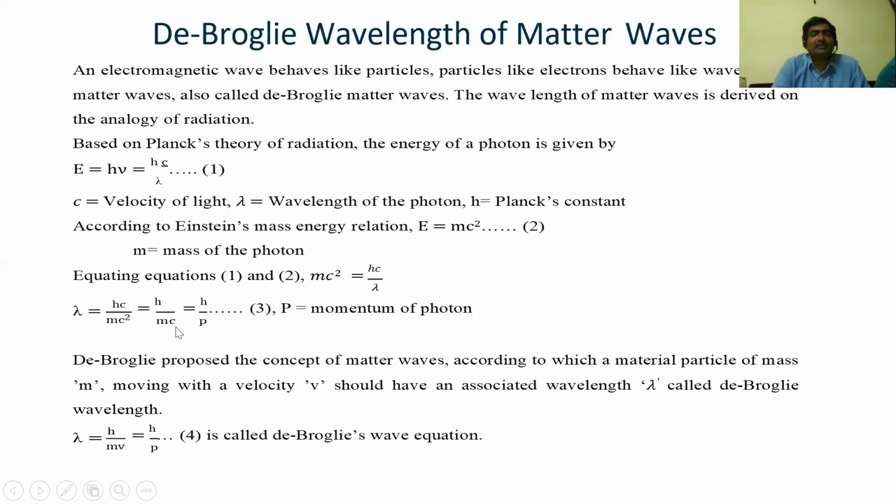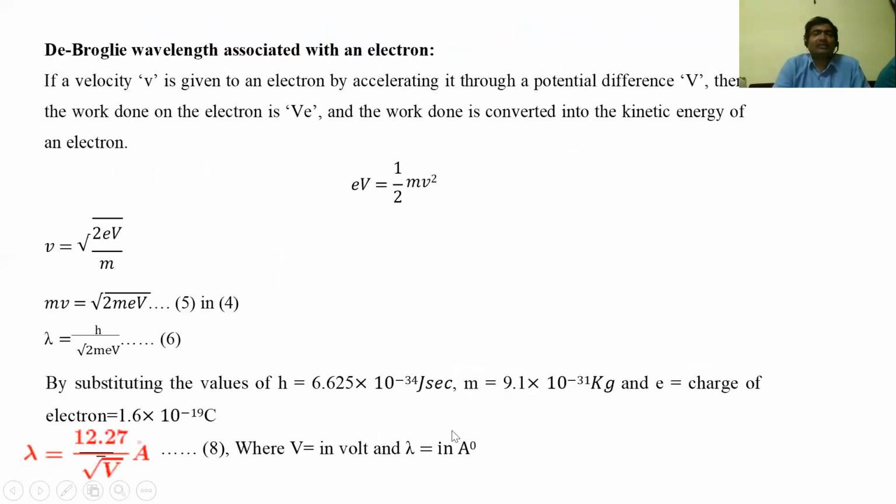Why did he change it? Because material particles cannot normally approach the velocity of light. So obviously this expression becomes h/p, where m into v is called momentum p. This is called the de Broglie wave equation.